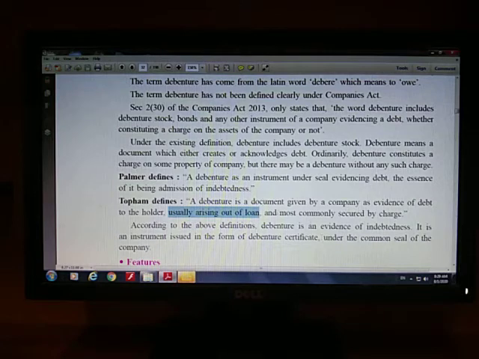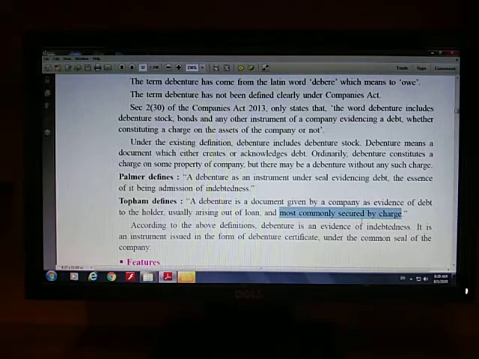And the next point is very important: most commonly secured by charge. This phrase is very important. Most commonly secured by charge. It means debentures cannot be unsecured.